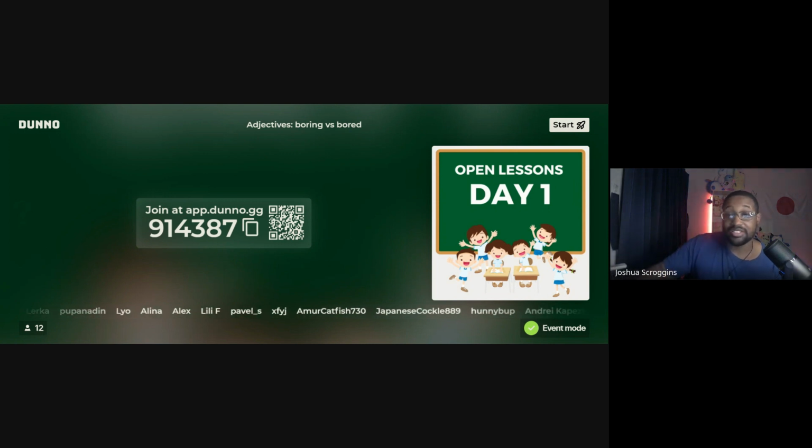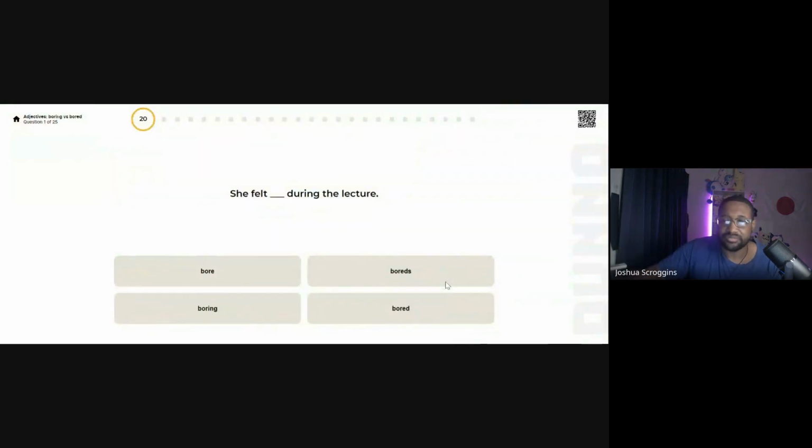Korean's easier than Japanese, I'll tell you that. We're going to start in 3, 2, 1. Let's go! If you're late to this quiz and you can't get in, scan this QR code right here and you can jump in the middle of it. I'm pretty sure.